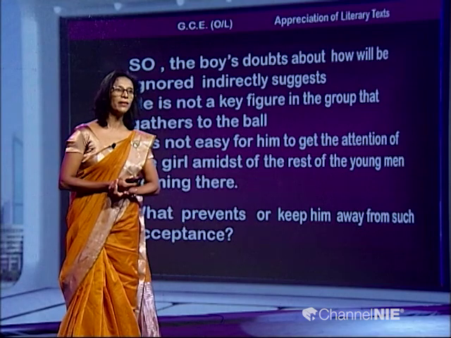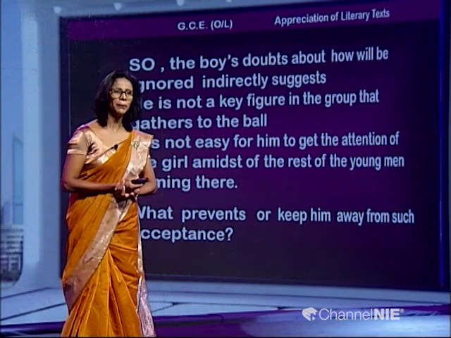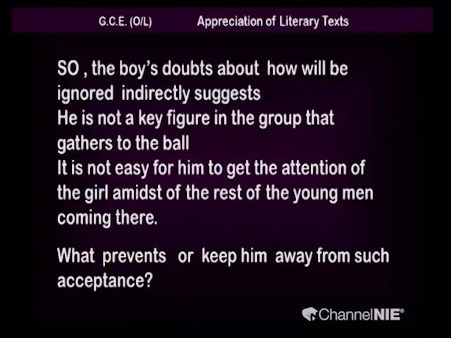The boy's doubts about how he will be ignored indirectly suggest that this girl is not ready to accept this boy in front of others, because now the only promise is to bring a red rose. So, after that, sometimes she is going to give the readers the idea that she is going to dance, and that is the promise that she had made to the boy.